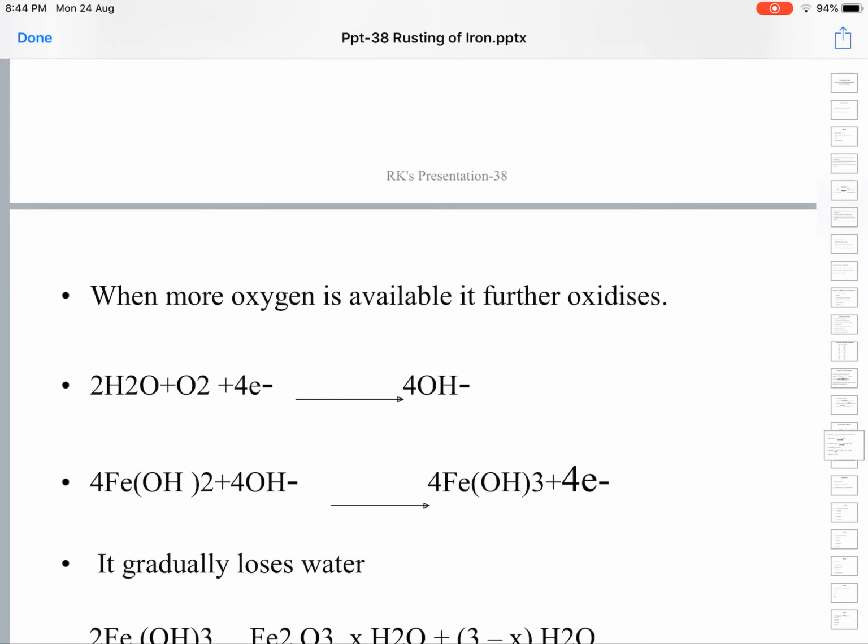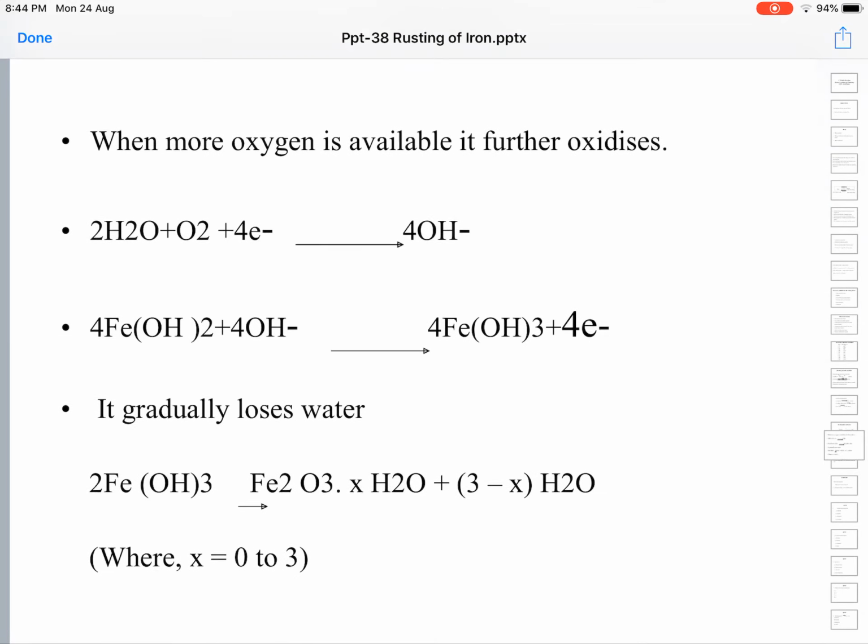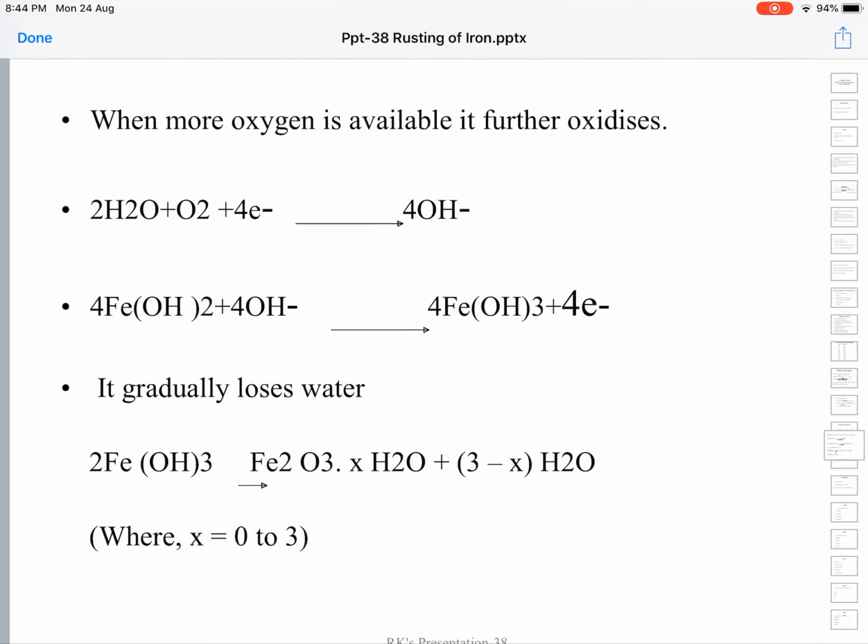When more oxygen is available, it further oxidizes. In the first case, by reduction, 4 hydroxyl ions are formed. These 4 hydroxyl ions again combine with 4 molecules of ferrous hydroxide to form 4 molecules of ferric hydroxide.